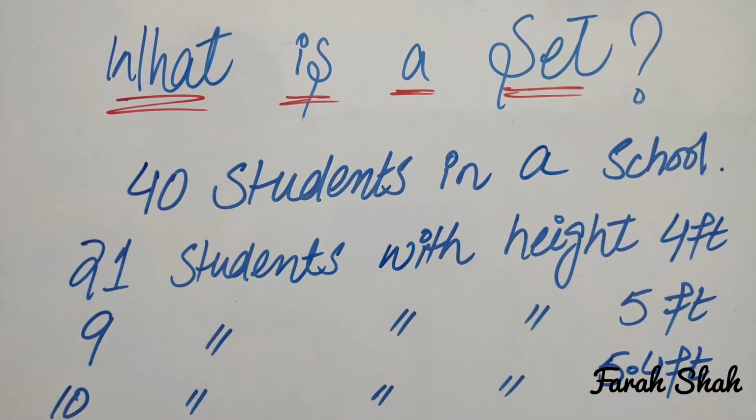Now if there are 40 students in a school, the number of students with height 4 feet are 21, the number of students with height 5 feet are 9 and the number of students with height 5.4 feet are 10. Now if I ask you to make a set of students with height 5 feet, then you can make a set and the number of students will be 9 because we will choose only those students whose height is 5. So the property is well defined and all of these students are different.